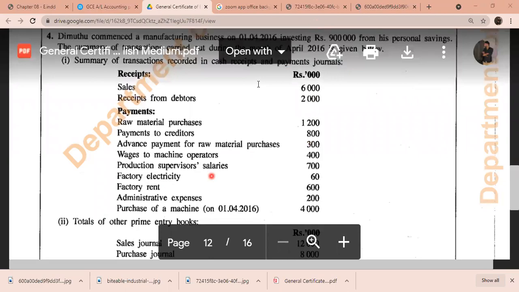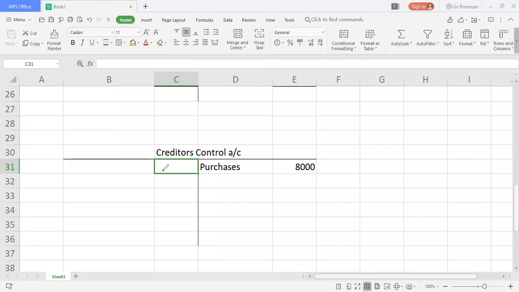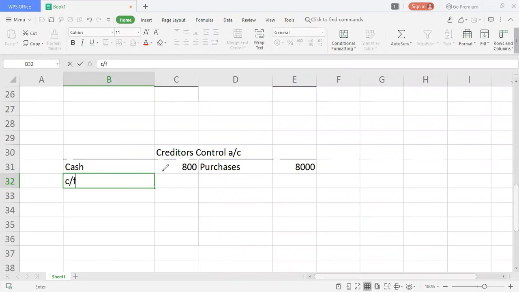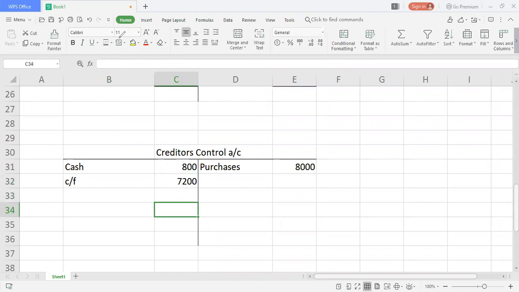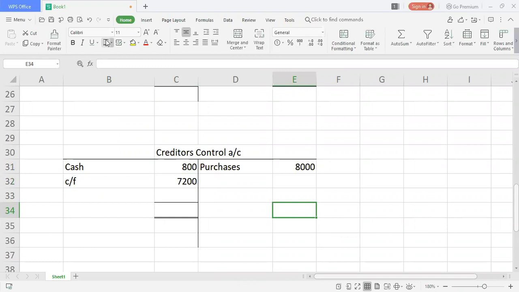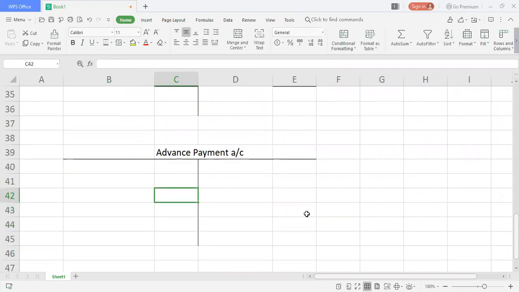So I will write that 800 as cash they have paid. And the difference is actually the amount which goes to balance carried down, so carried forward. So I'll take carried forward as the 7,200. I'll finalize this sum also. So here we have 8,000. Here we have 8,000.